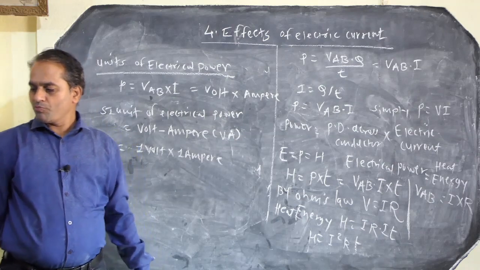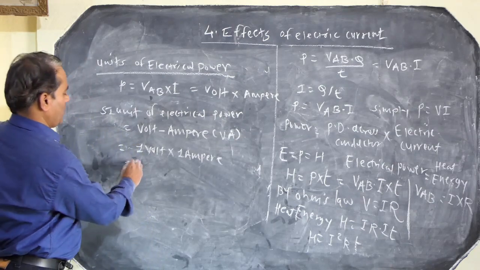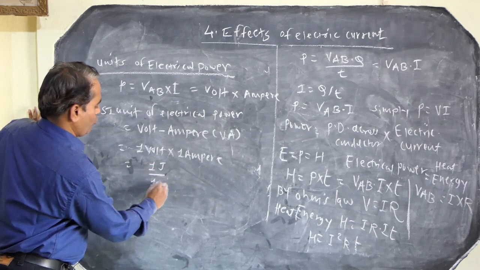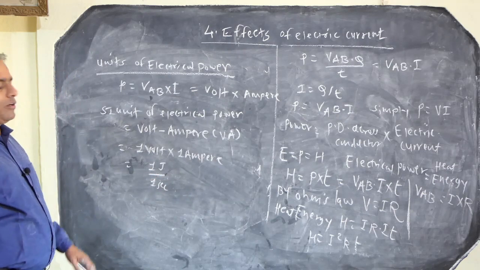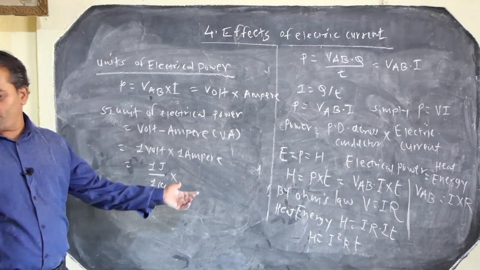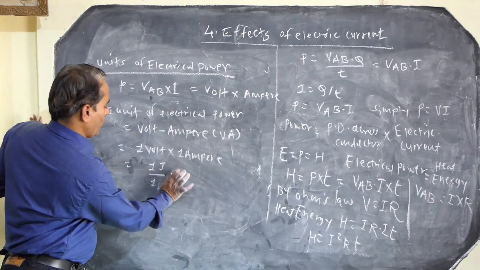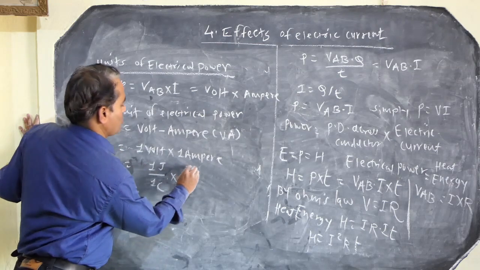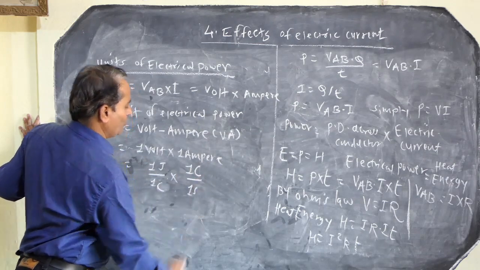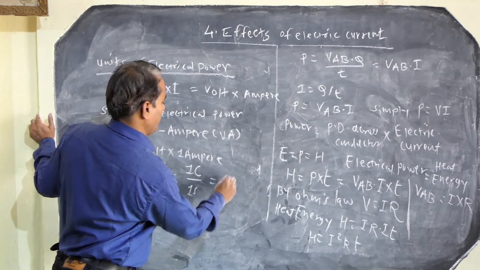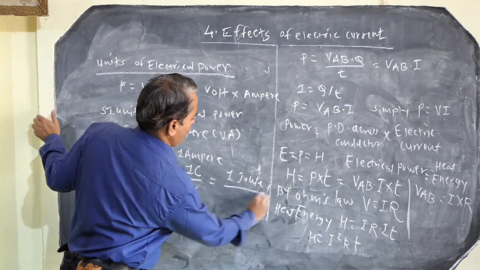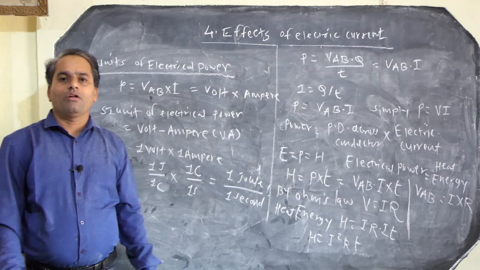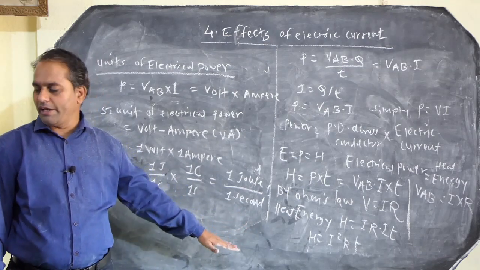Now 1 volt equals 1 joule per coulomb, and ampere is the charge flowing per unit time, 1 coulomb per 1 second. So 1 joule per coulomb into 1 coulomb per 1 second gives 1 joule per 1 second, which is work done in time t.